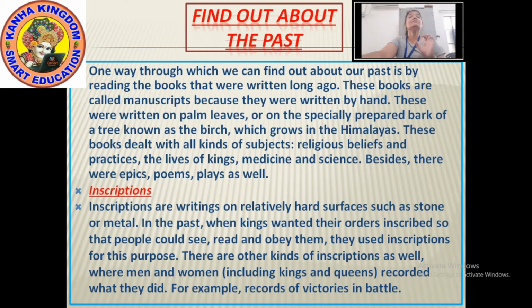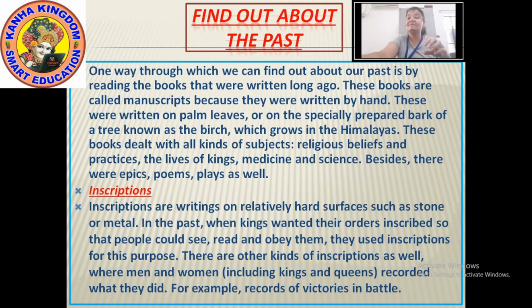Now it was also seen that the manuscripts written on the leaf or on the birch of the tree were eaten up by insects or got destroyed. So many times it used to happen that we lost many of the manuscripts because of this. Because they were not secure, they were not surviving long as they were written on the leaf or on the bark of a tree.